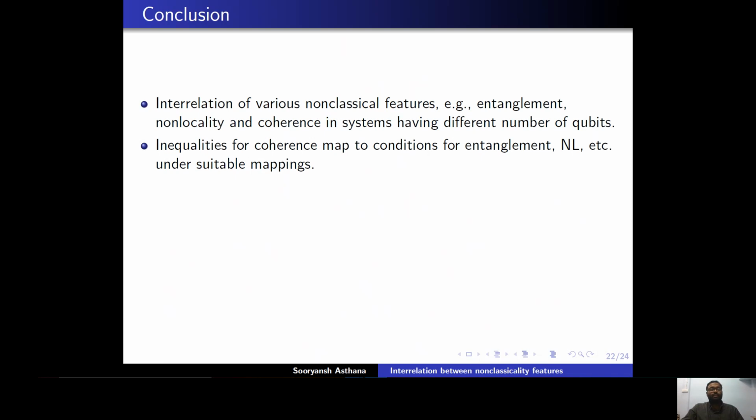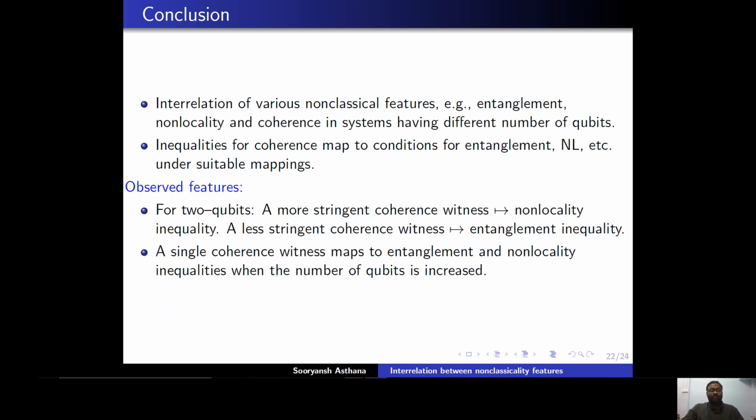So in conclusion, we have studied the interrelation of various non-classical features, for example entanglement, non-locality and coherence, in systems having different numbers of qubits, and we have shown that inequalities for coherence themselves map to conditions for entanglement, non-locality, etc. under suitable mappings. The feature that we have observed is that for two qubits, a more stringent coherence witness gives rise to a non-locality inequality, and a less stringent coherence witness gives rise to an entanglement inequality. And a single coherence witness maps to entanglement and non-locality inequalities when the number of qubits is increased.